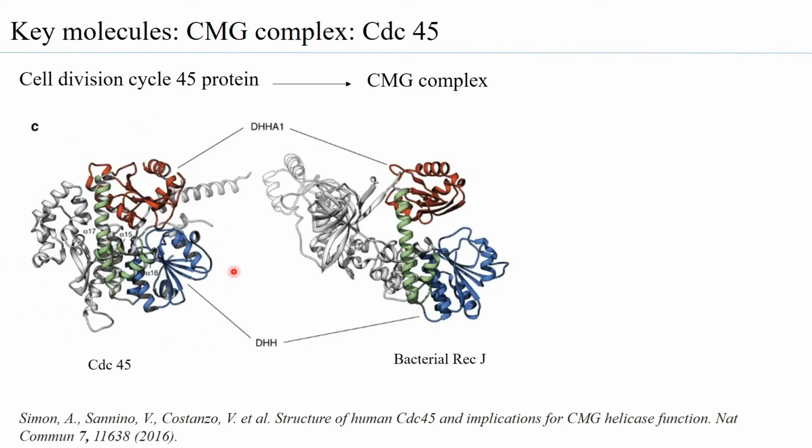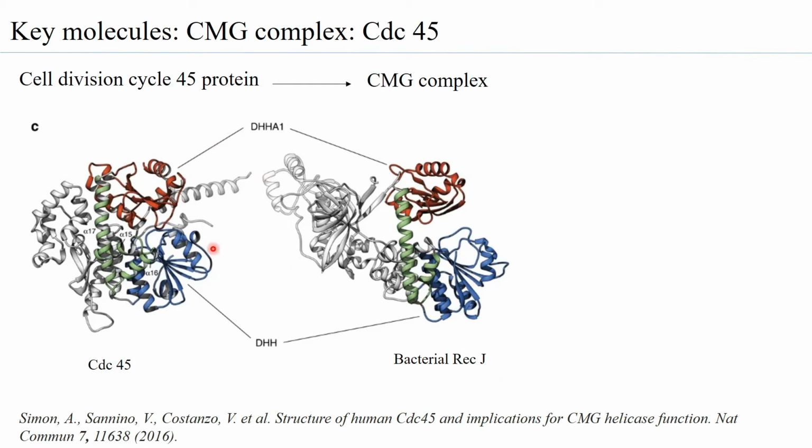When one looks at the structure, what has been observed is that the CDC45 molecule has a very close resemblance to bacterial RecJ, and bacterial RecJ is an exonuclease. When one looks at the structural similarities, one finds two important domains, the DHHA1 domain and the DHH domain. You can find the same DHH and DHHA1 domains present in bacterial RecJ also.